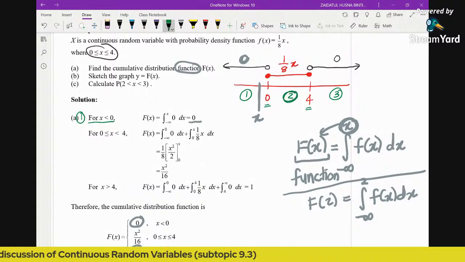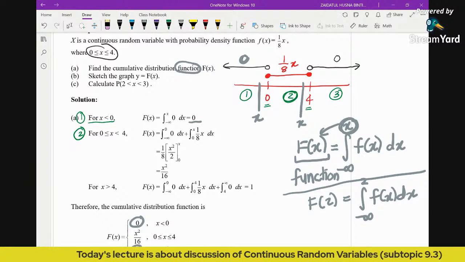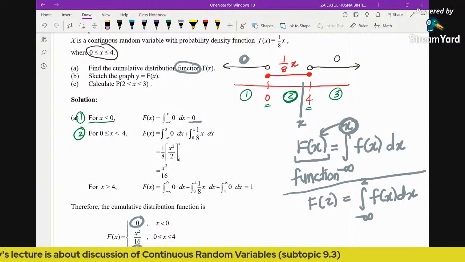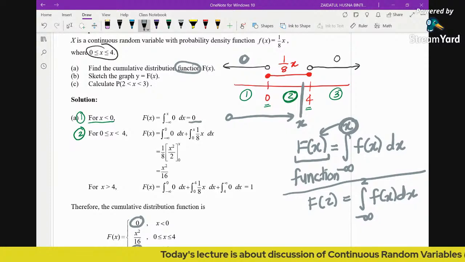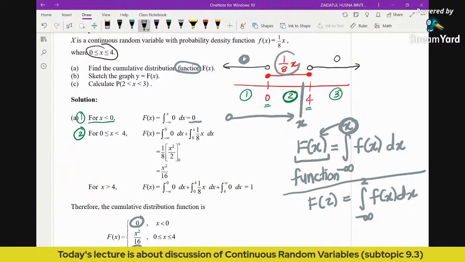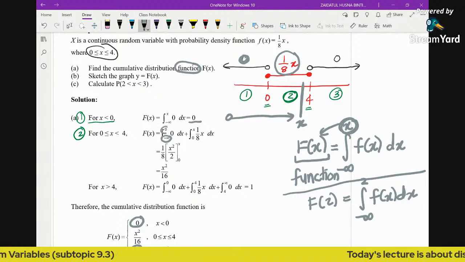Now next, for the second region. This is the region from 0 to 4. So what we're going to do is put x here in the second region. Now I'm going to get rid of this. So from negative infinity to reach this x in the second region, you can see that it crosses two different functions. One is the function 0 and one is the function x over 8. That's why we see two different integrals here: here it's negative infinity to 0, and here from 0 to x.